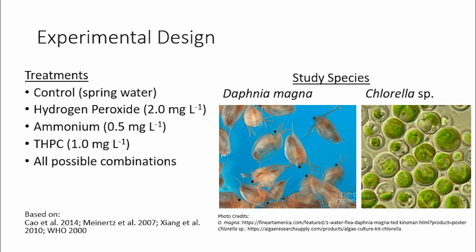The zooplankton species tested was Daphnia magna, or the water flea, in the left-hand picture. This species was chosen because they are an aquatic organism that can be found around the world, and there's a lot known about them from the large numbers of studies they have been used in. We used a phytoplankton food source for Daphnia magna, the green microalga chlorella. This can be seen in the right-hand picture.